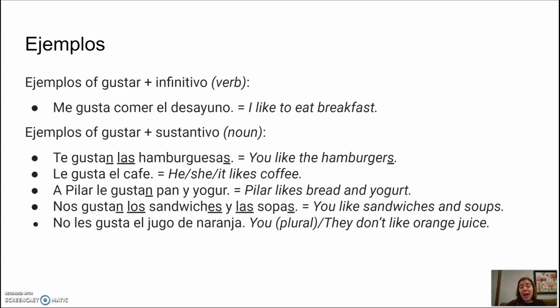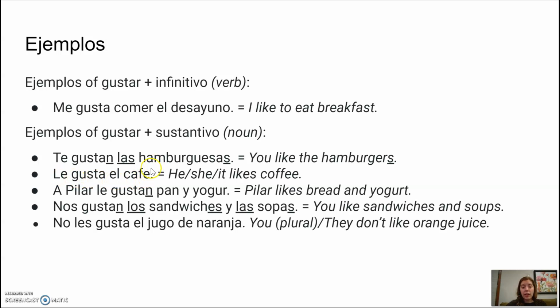Continuamos con unos ejemplos. Here we have some examples, ejemplos of gustar y infinitivo. That's something that we covered in the past, such as me gusta comer el desayuno. I like to eat breakfast. Y ejemplos de gustar y sustantivo. Te gustan las hamburguesas. Las hamburguesas is plural, so our form of gustar is plural, even though the you, te, is singular.